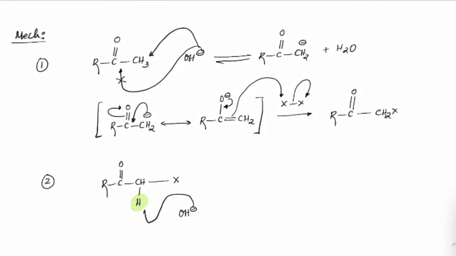So OH minus will again attack here. So we'll get R C double bond O CH, okay, I'll put the equilibrium sign. Right. So we'll get CH minus and X here. Right. So that will again undergo tautomerism to get R C O minus double bond CH X.